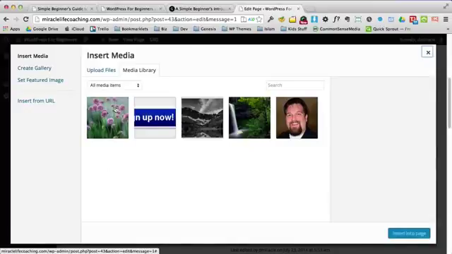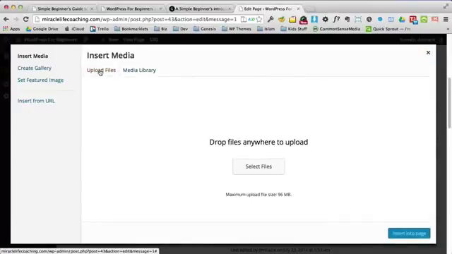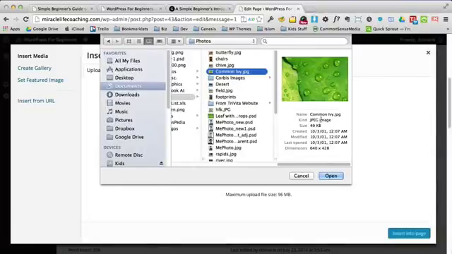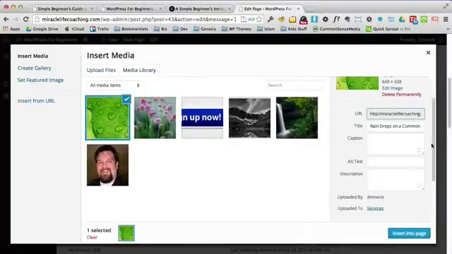And this time, this was the image I used on the home page, but I'm going to go get an image from somewhere else in my website. So if I hit Select Files, I'm going to go get this ivy. I like this ivy a lot. So I'm going to add that.